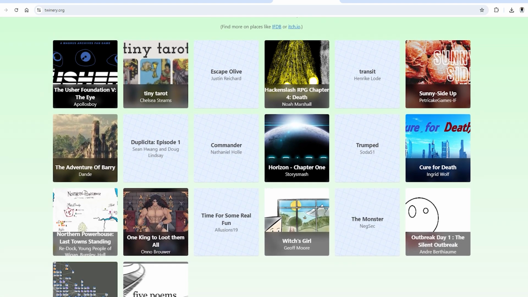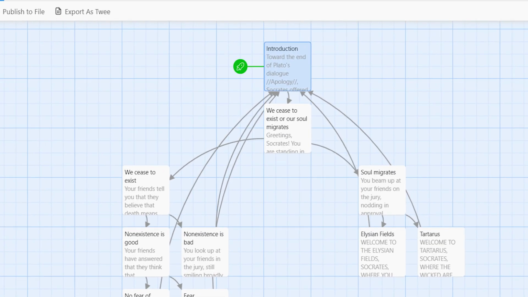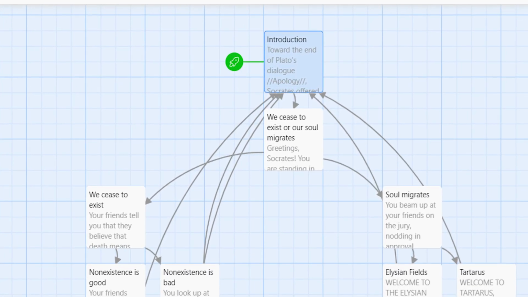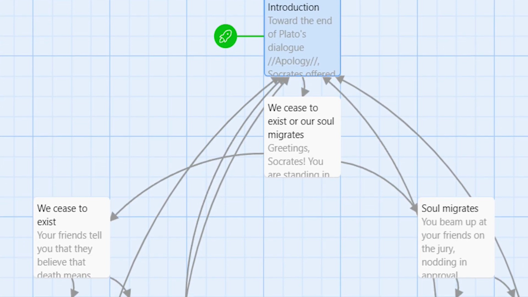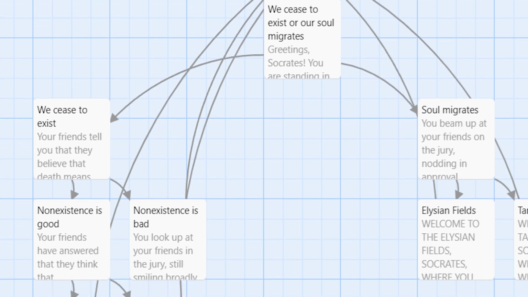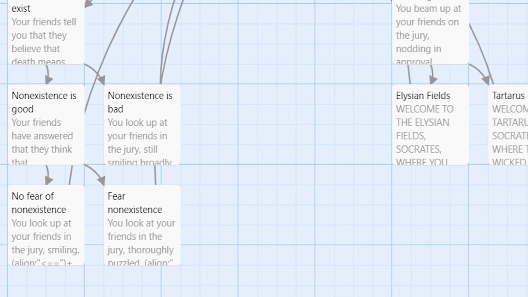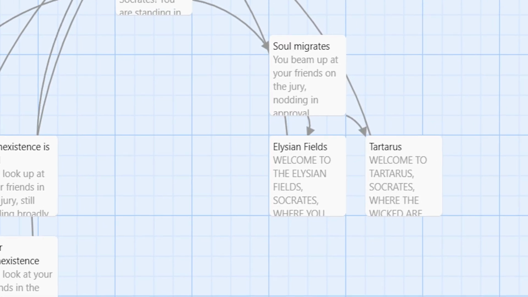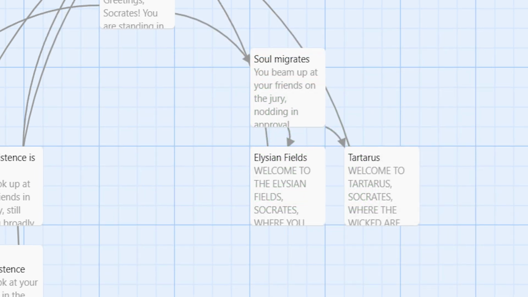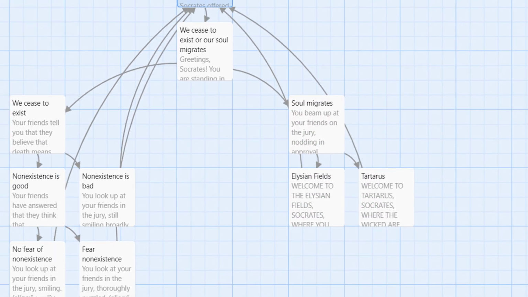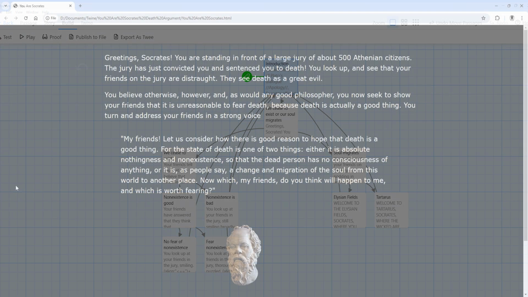Here's what the decision tree for the death argument looks like when you make it in Twine. As I said, Twine outputs an HTML file with hyperlinks between passages that allow a reader to choose their own path. The reader in this case could be a student, of course, and that student can then explore the branches of the argument through the resulting nonlinear interactive story. So not only can you create your own traditional choose-your-own-adventure story or Oregon Trail video game with Twine, but you can also use it to walk a student through the ins and outs of a philosophical argument. Here's what a Twine of the main death argument from the Apology looks like.